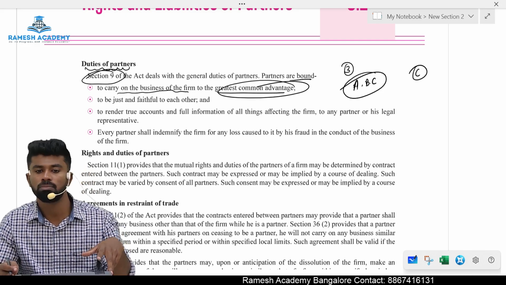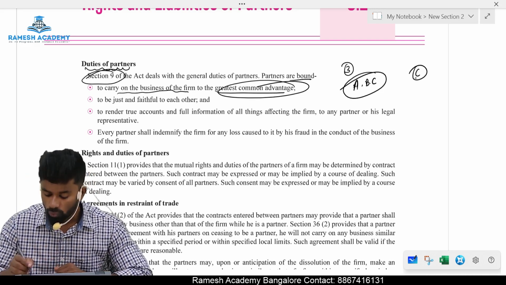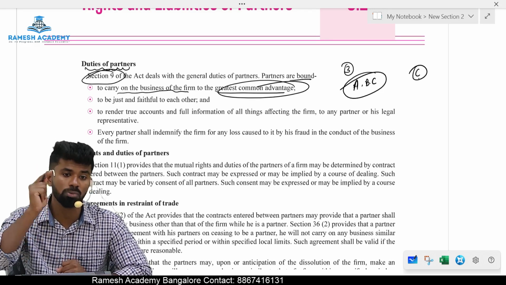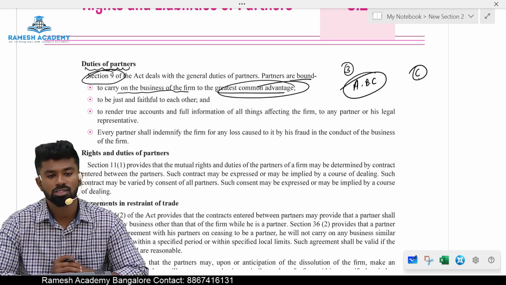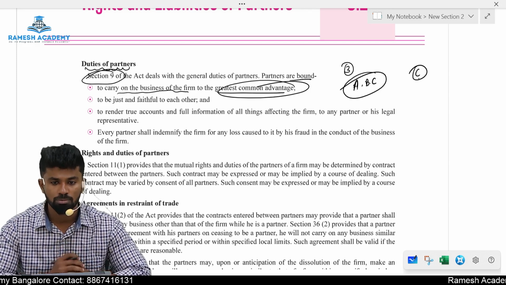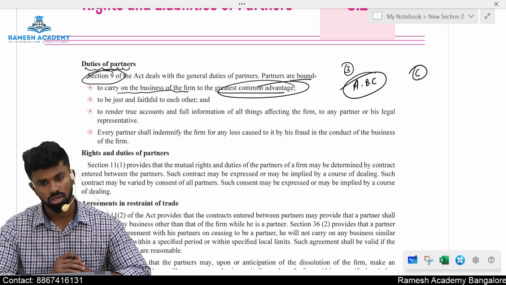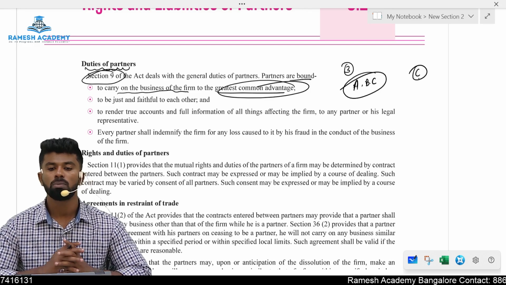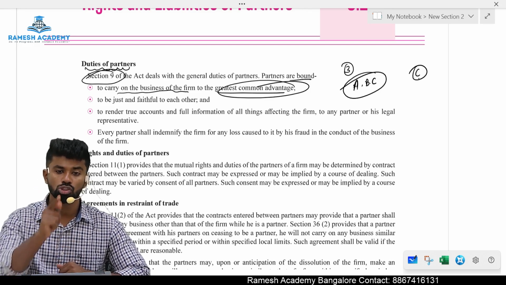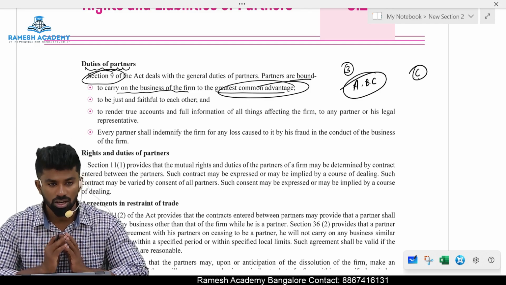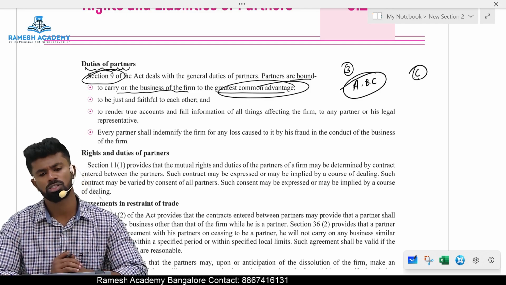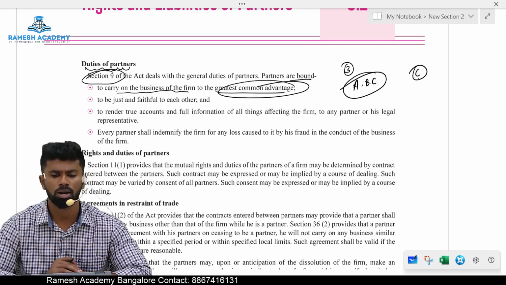He is managing the business of the partnership firm. So when you manage the partnership business, you should always take into consideration the partnership advantage, all the partners' interest. It means Mr. C should not make any personal profit out of partnership transactions, partnership money, or the partnership firm name. If you make any personal profit, it amounts to breach of duty. And these duties given under Section 9 are common in all types of partnership. These are presumed to be there in all types of partnership.